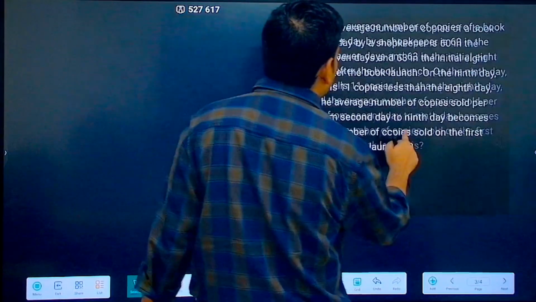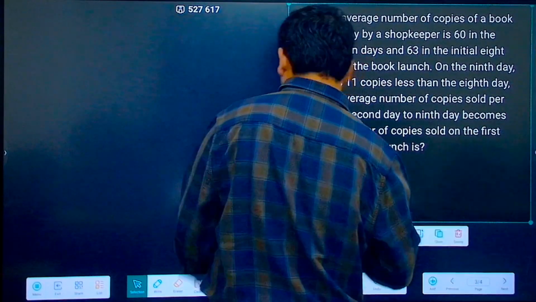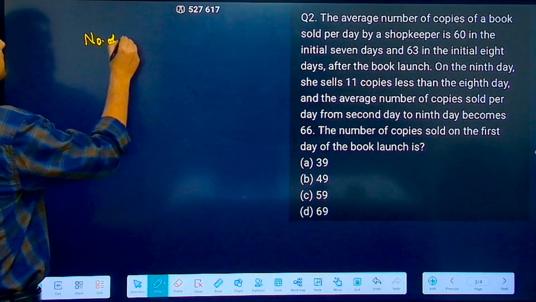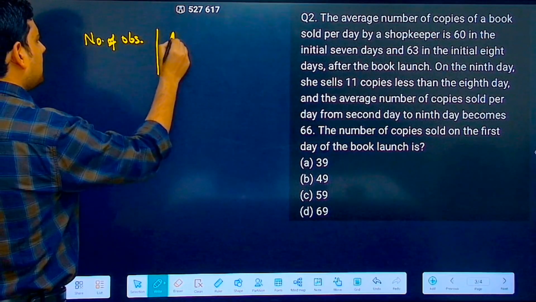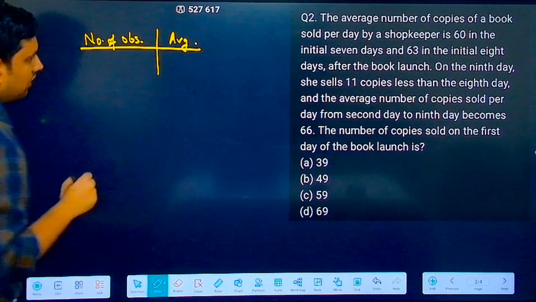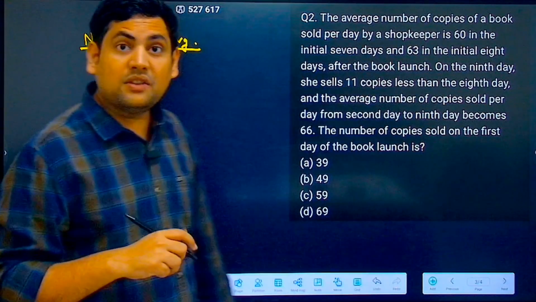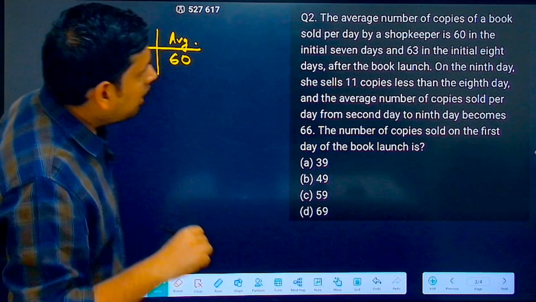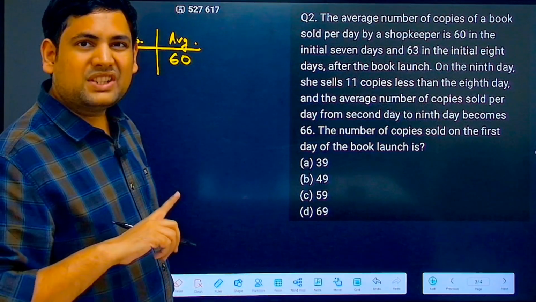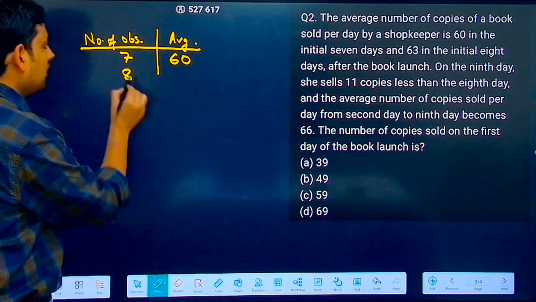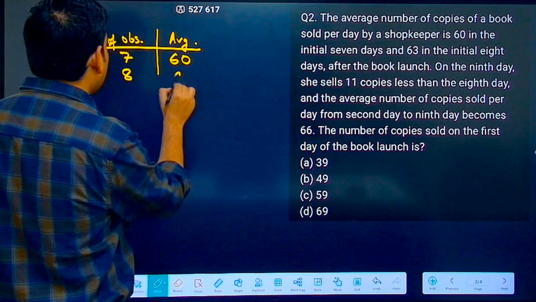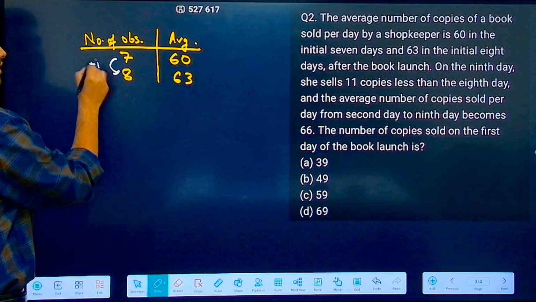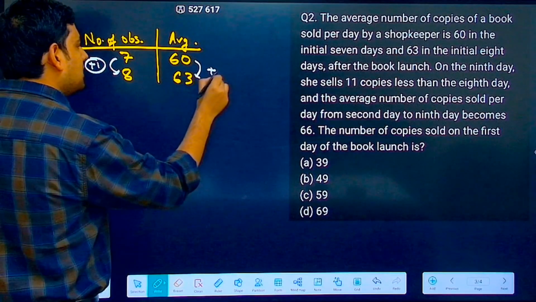Now, this method we have talked about, that what you do here, you write here number of observations and you write here average. Now, in the first scenario, it says for the first 7 days, so number of observations is 7. What was the average? The average was 60. Then for the first 8 days, so number of observations is 8. What was the average? The average was 63. Now, this difference is of plus 1. This difference is of plus 3.